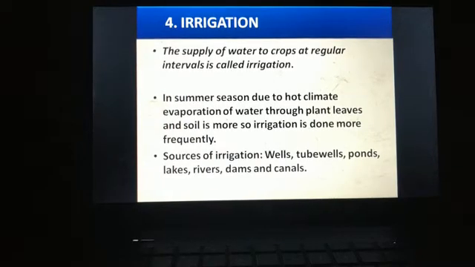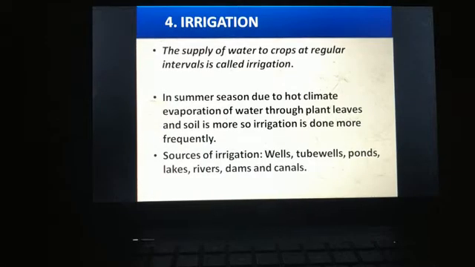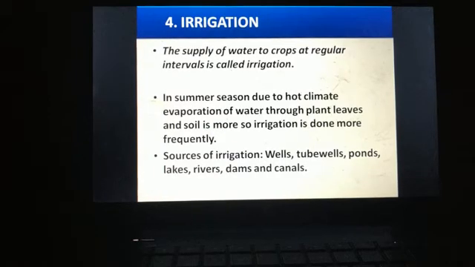Plant roots absorb water that is present in the soil, and along with that they also absorb essential minerals and fertilizers. And a healthy plant contains about 90% of water. So water is very important for crops also.